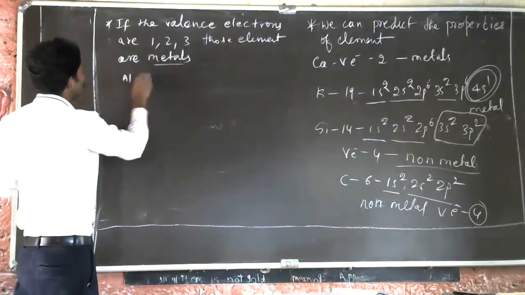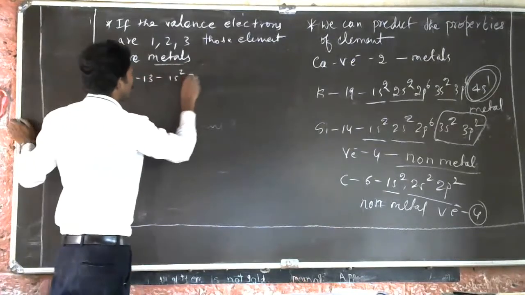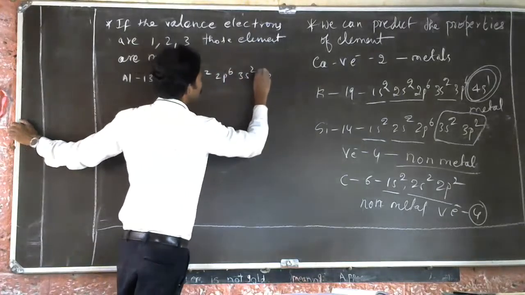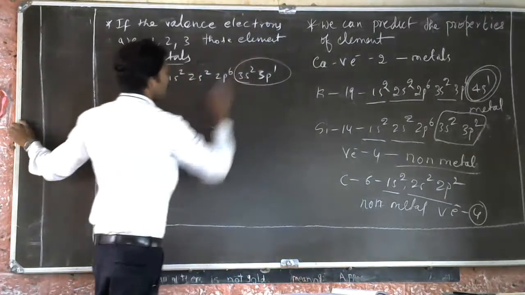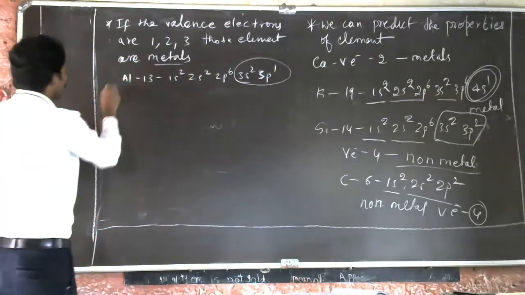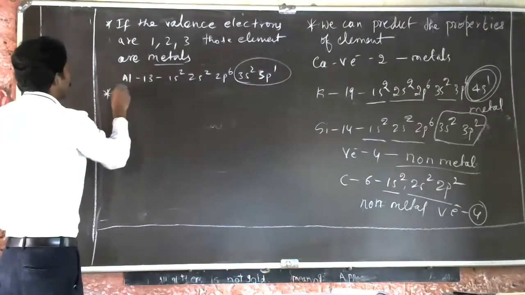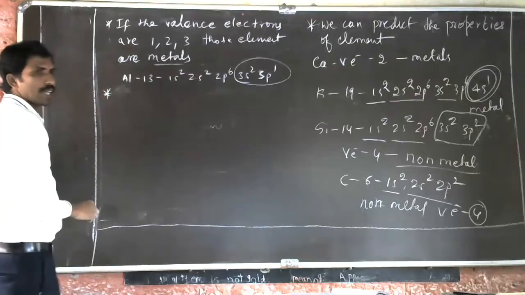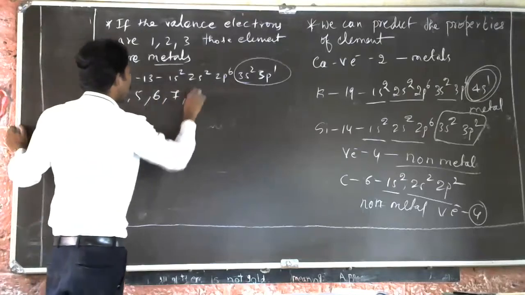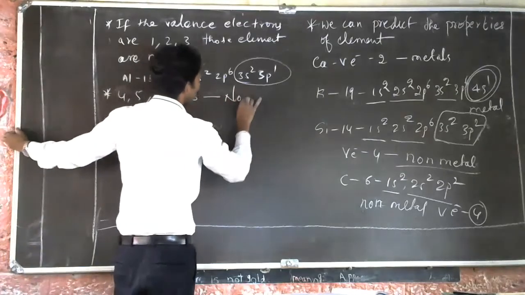Aluminum is 13: 1s2, 2s2, 2p6, 3s2, 3p1, so there are 3 valence electrons. So it is a metal. This way you can predict. If the valence electrons are 4, 5, 6, 7 and 8, we can tell they are non-metals.